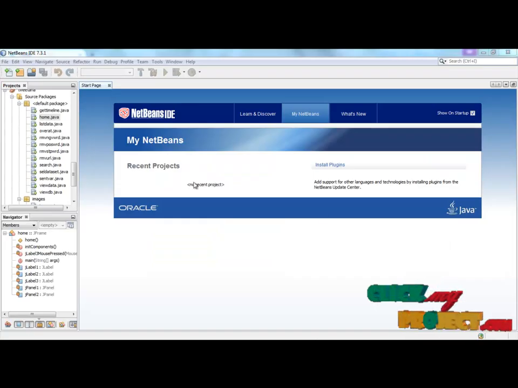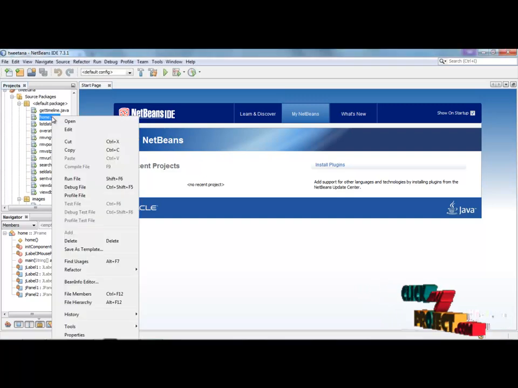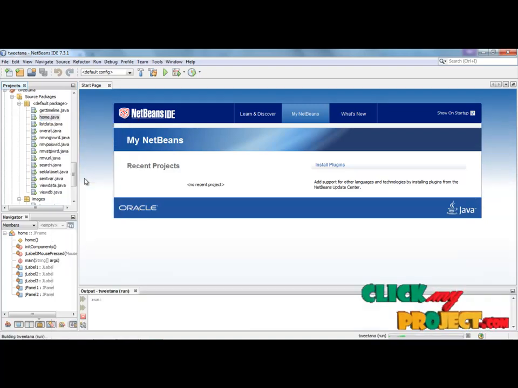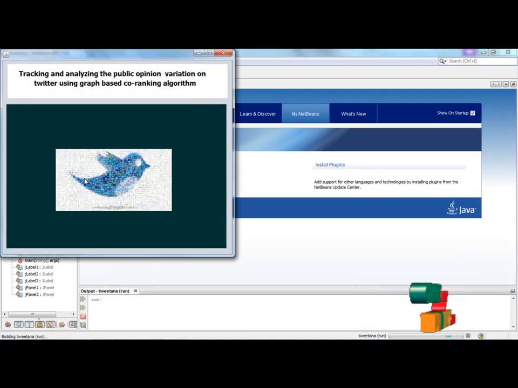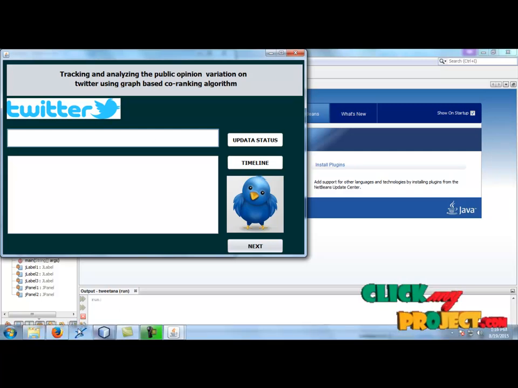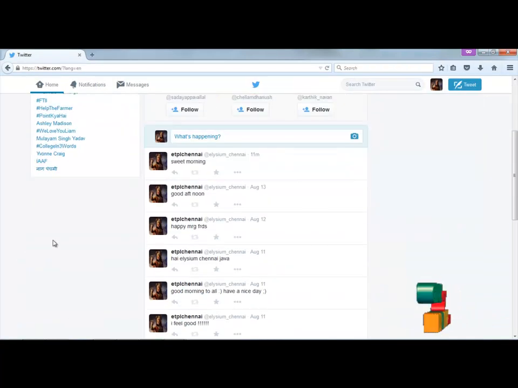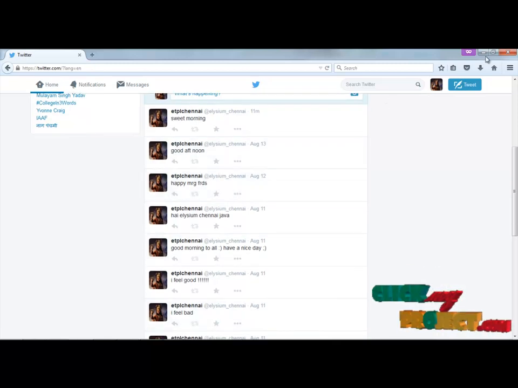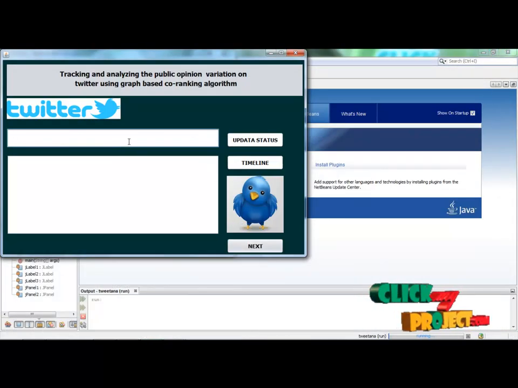Next we are going to see how to run the Twitter process. First run Home.java, run the file. On this page, right click the image and you can see another web page, another frame. Type any status into Twitter. If you type here, you will be able to see it on this side.